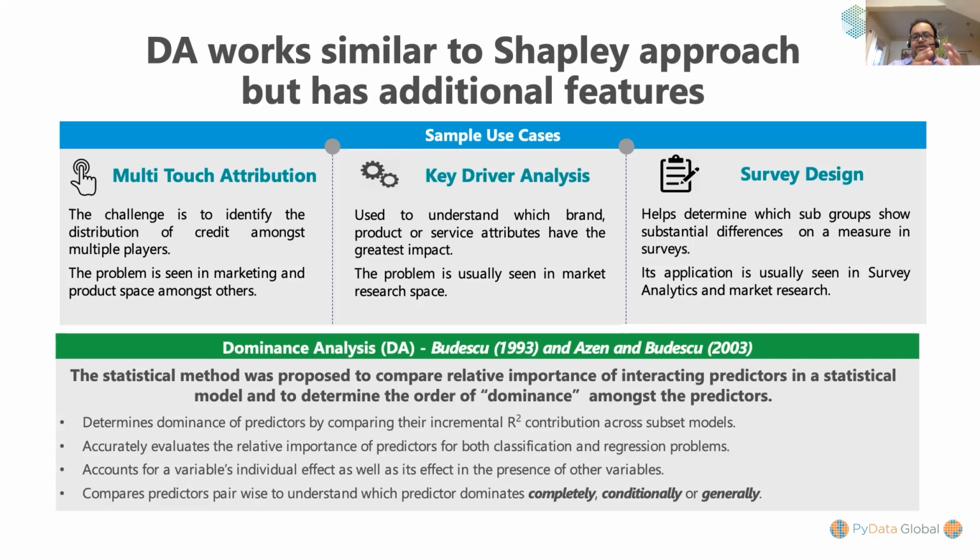What dominance analysis does is compute a feature's incremental contribution across all subset models, and hence accounts for a feature's individual effect as well as its effect in the presence of other features.